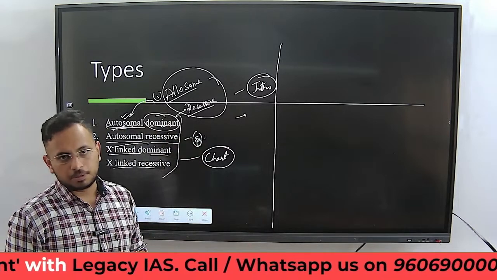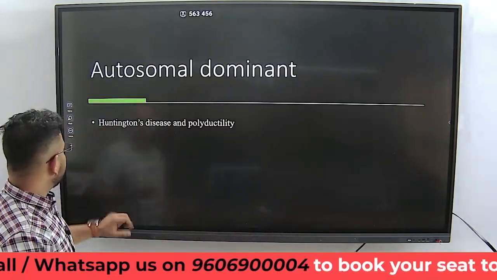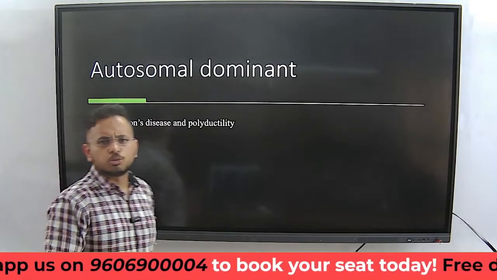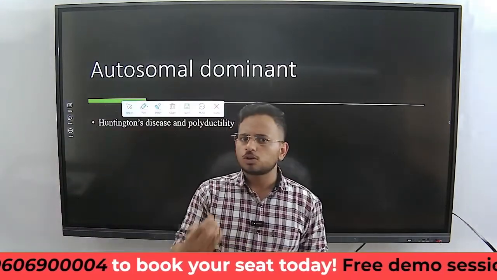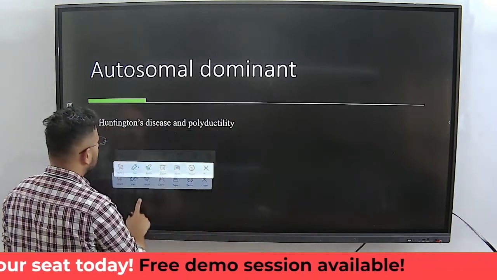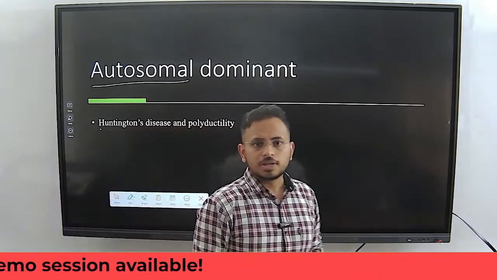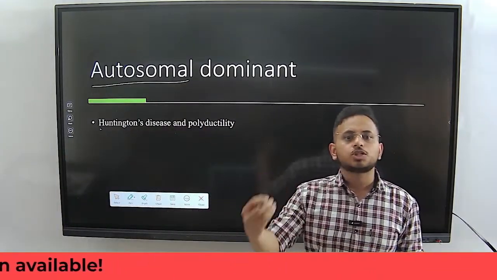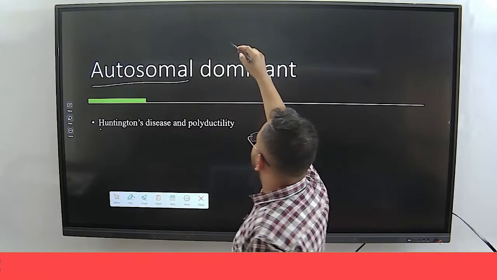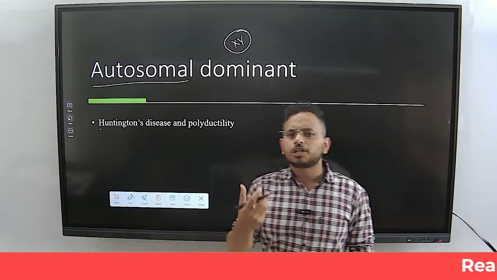with the example. So if you look at the autosomal dominant characteristic, what is this autosomal dominant? By this time you would know what is an autosome and what is an allosome. Autosomes are those chromosomes except the sexual chromosomes. For example, we know that X and Y are the chromosomes which determine the sexes.